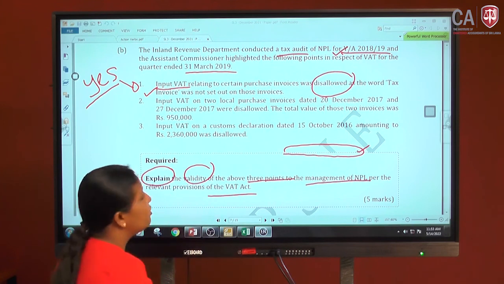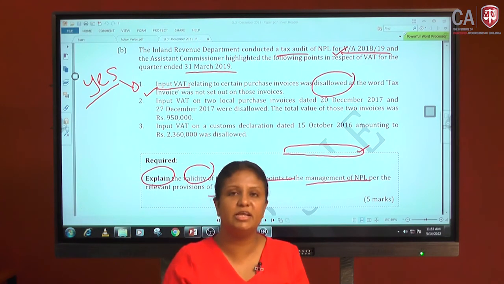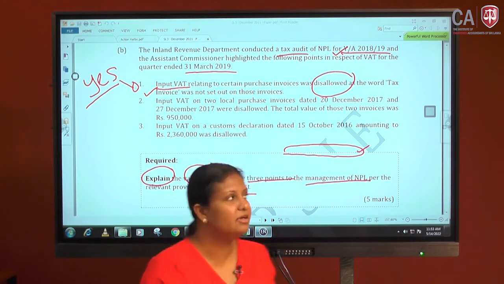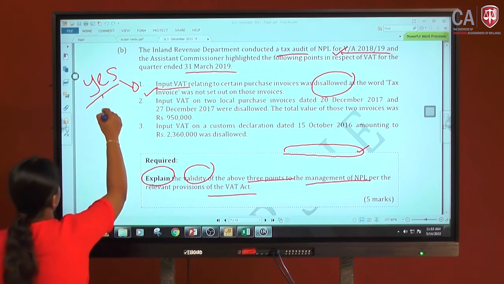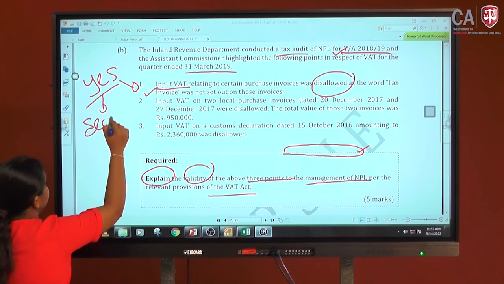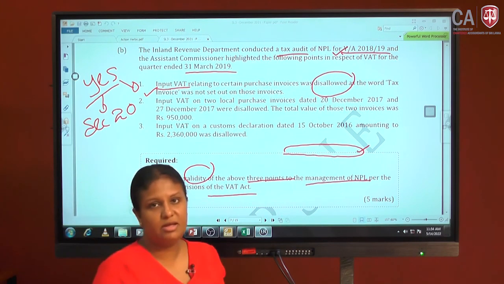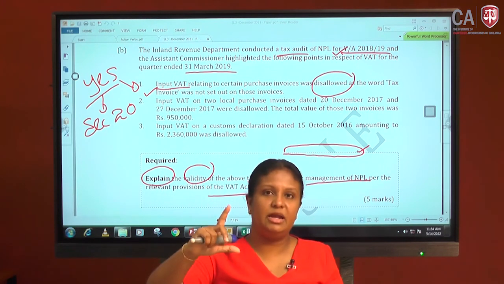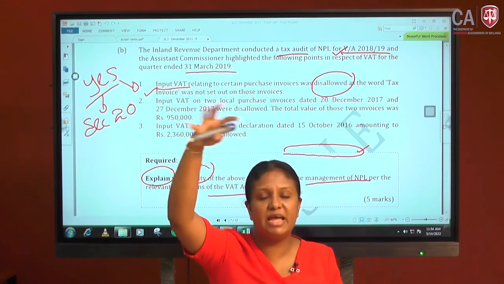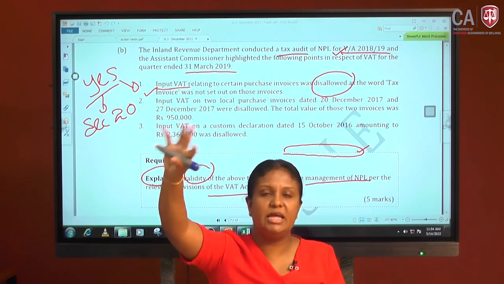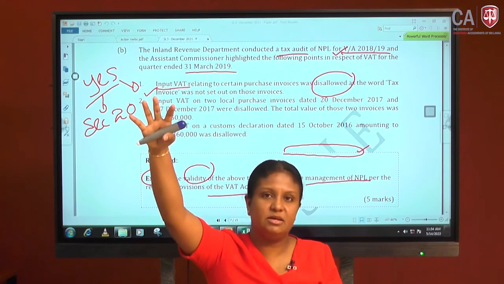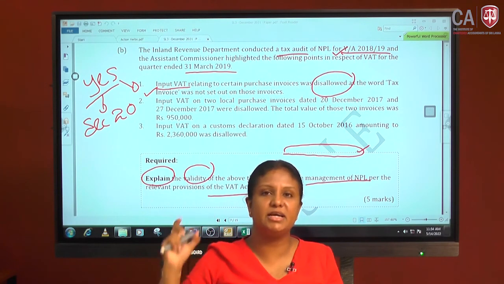The format of the tax invoice is very clearly given in section 20 of the VAT Act. In that invoice, the words should be mentioned in the precise place, that it is a tax invoice.